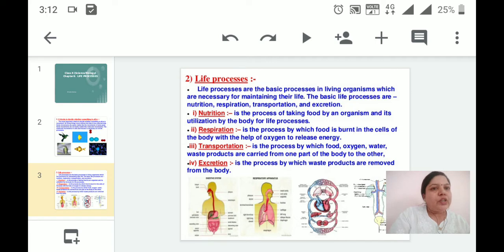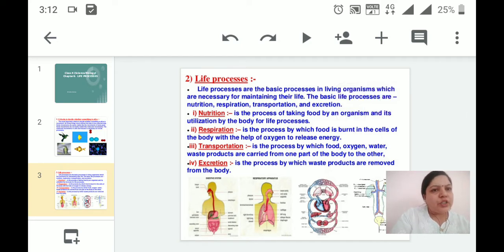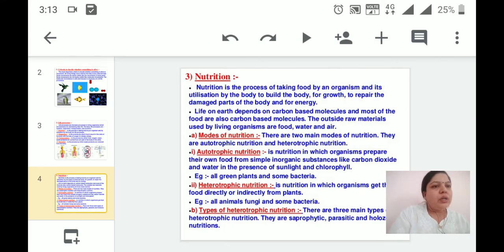Next is transportation. It is a process by which food, oxygen, water and waste products are carried from one part of the body to another part. And the last one is excretion. It is the process by which waste products are removed from the body. So, next is nutrition. This is the first life process that we are going to study under this chapter.